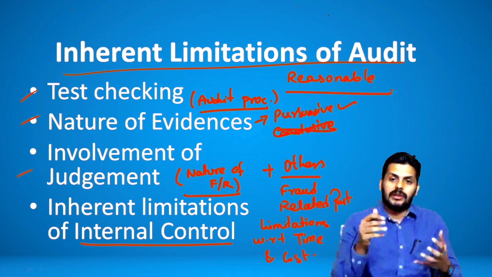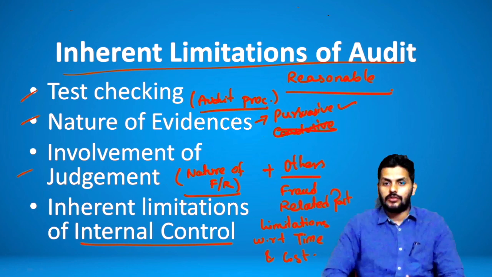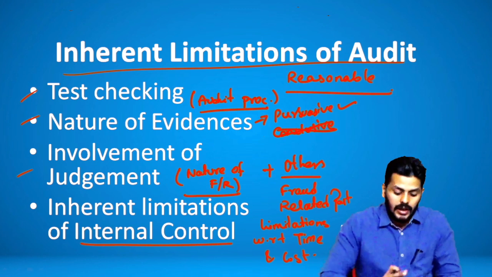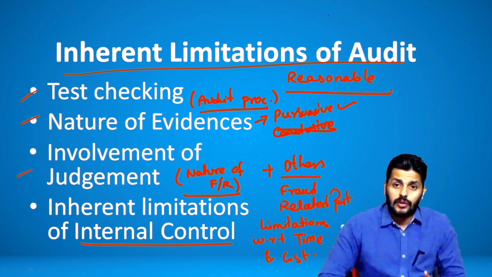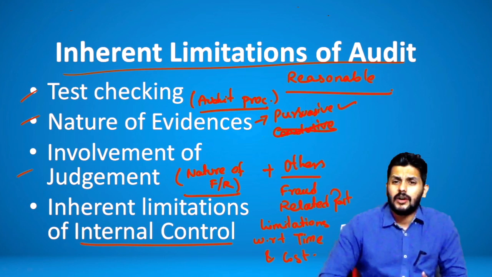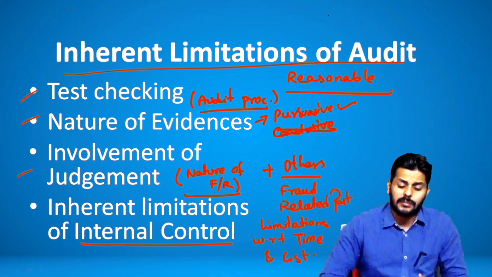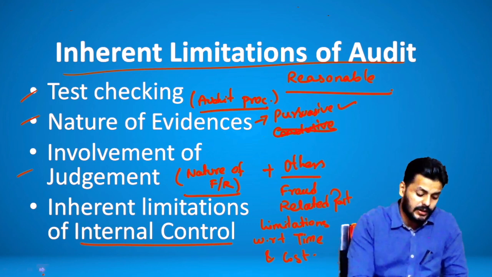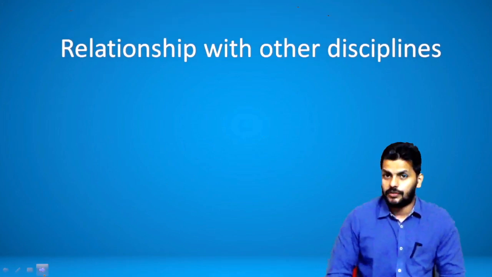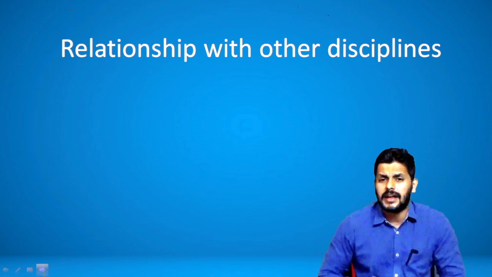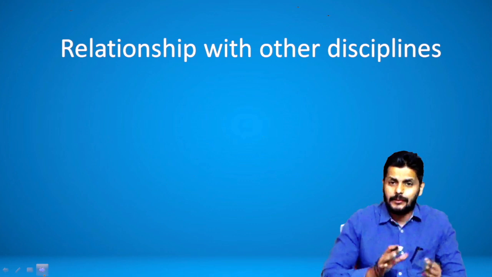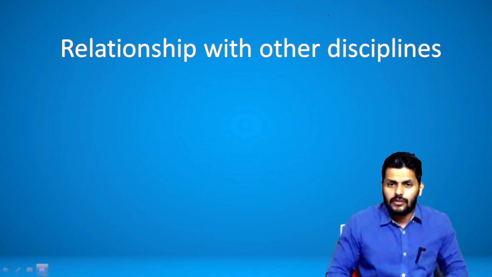So these are all some of the very important points that one needs to consider in terms of understanding the inherent limitations. So what all did we discuss here? We talked about the definition of audit, then we discussed the overall objectives of audit. Now we spoke about the inherent limitations of the audit. Let's get to the next part wherein we are dealing with relationship with other disciplines. Now, in between there are two small things that I would also want you to read, which are the scope and aspects of audit. So what is the scope of the audit and what are the aspects covered? I think you should have a quick glance of those two concepts as well.